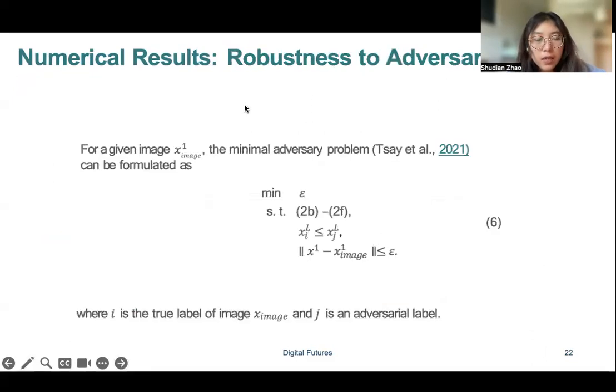Okay, the last test aimed at the robustness against adversarial input. To test the robustness, we measured it with the adversarial radius epsilon. When epsilon gets larger, it means the model is more robust.